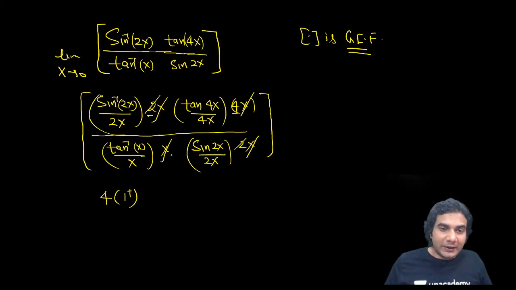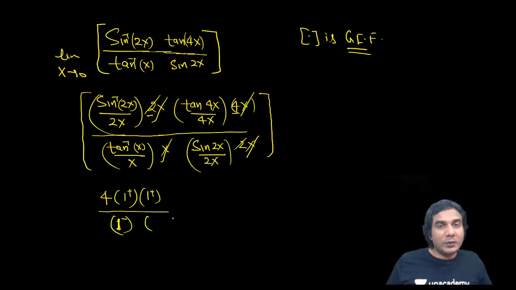Alright. Now that will be tan of 4x upon 4x. So tan of 4x upon 4x will also be 1 plus. Alright. And divided by tan inverse x upon x. Tan inverse x upon x is 1 minus. We did put it, right? And sine 2x, sine theta upon theta, is also 1 minus, right?